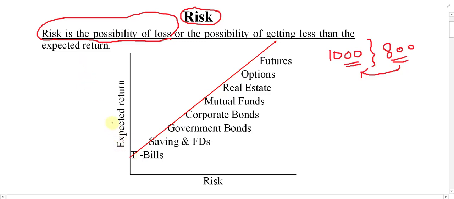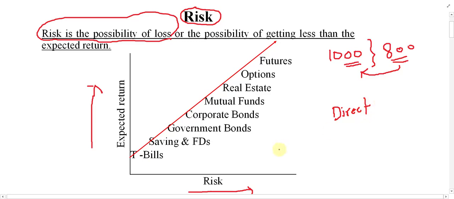In this graph, I have shown the relationship between risk and return, right? In this line, I have shown the expected return. In the vertical it is return, and the horizontal shows the risk, right? See, basically, there is a direct relationship between risk and return.